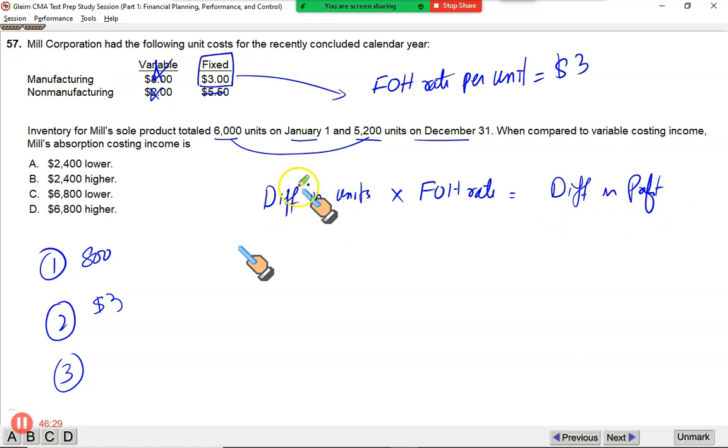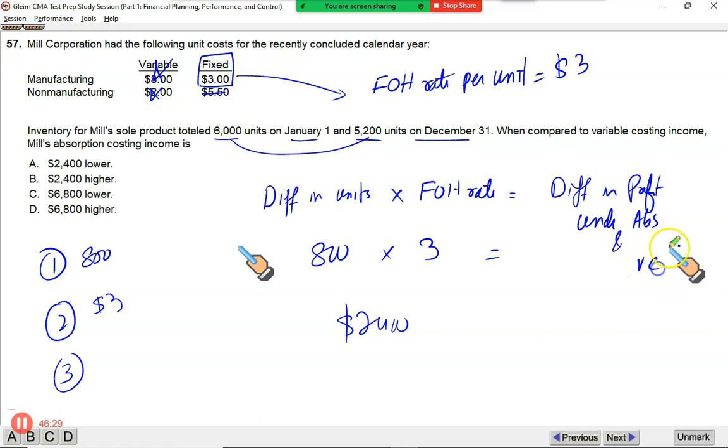The difference in units is 800, and the fixed overhead absorption rate is 3. It comes out to be 2,400, which means the difference in profit between the two systems will be 2,400, the difference in profits under absorption costing and variable costing. The difference will be $2,400, which means either A or B is the right answer.